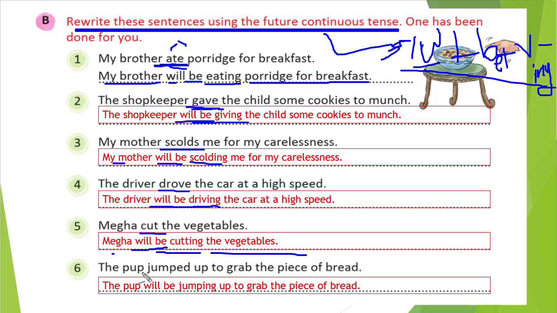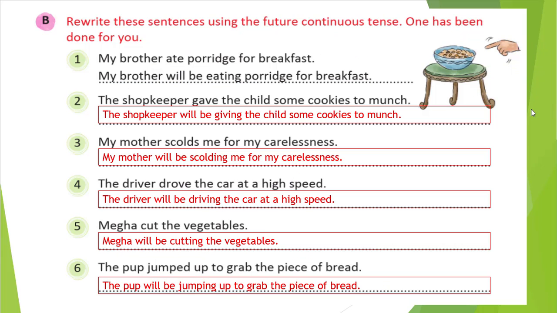You can see the sixth one, the pup jumped up to grab the piece of bread. So here jumped is the verb, correct? Jumped is the verb. So in the place of jumped, what will we write? The pup will be jumping up to grab the piece of bread. That is the answer. So will be jumping. Okay. So let's see further.